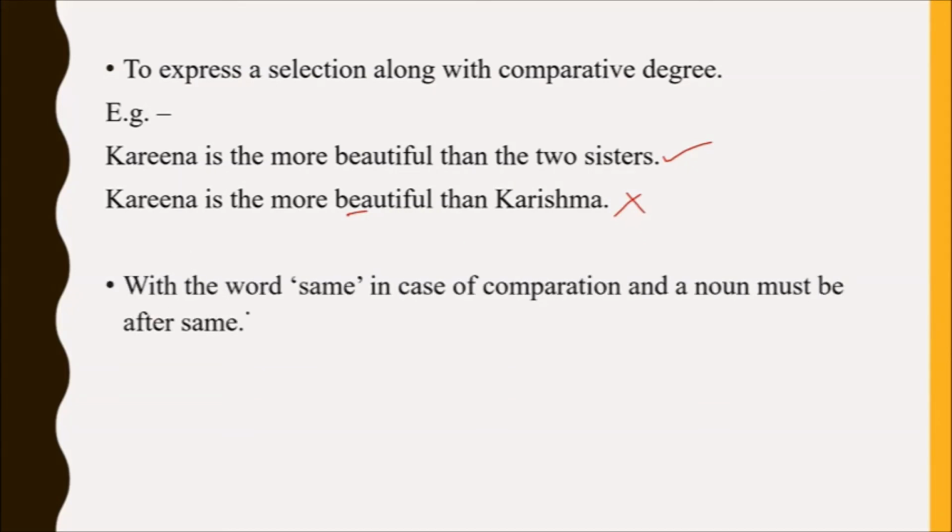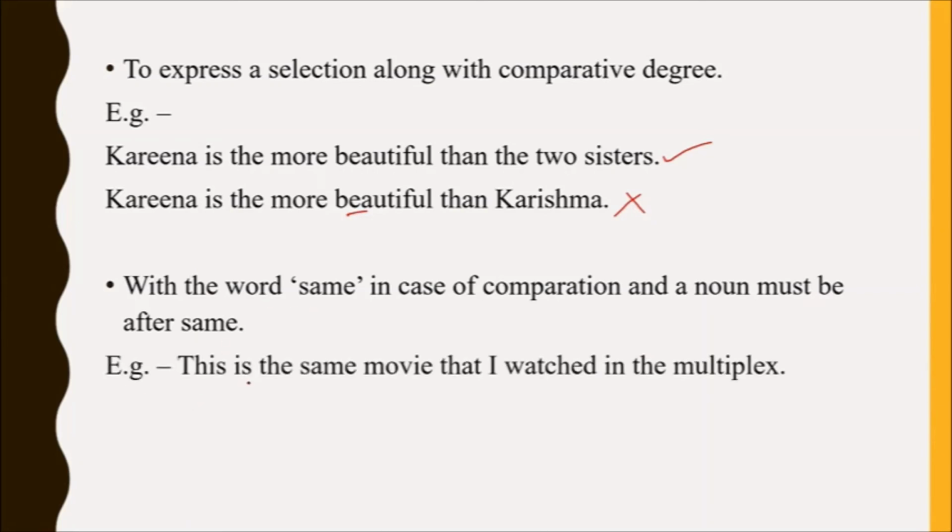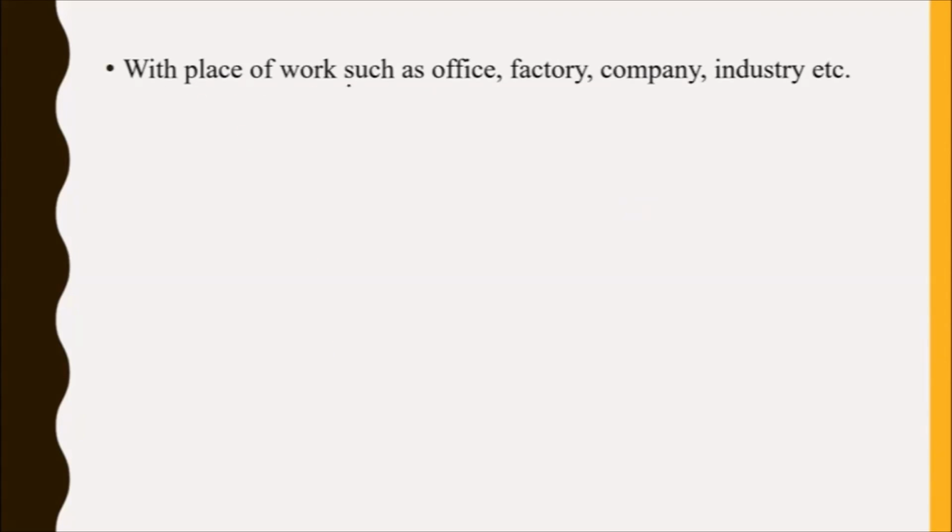Then, with the word same in case of comparison, and a noun must be after same. Example, this is the same movie that I watched in the multiplex. So the is used with same and a noun is after same. With place of work such as office, factory, company, industry, etc. Example, right now, I am not going to the office.